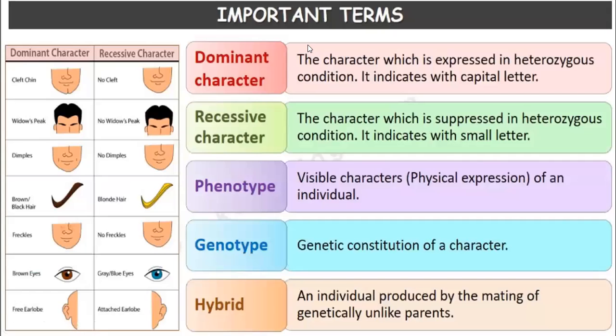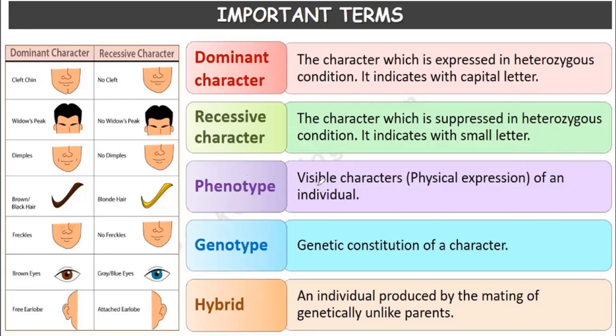Some more terms we will be studying. Dominant character means the character which is expressed in the heterozygous condition. You know what the heterozygous condition is. It is indicated with a capital letter. Then there is the recessive character, the character which is suppressed in the heterozygous condition. It is indicated with small letters. So with capital T and small t, small t is the recessive character and capital T is the dominant character.